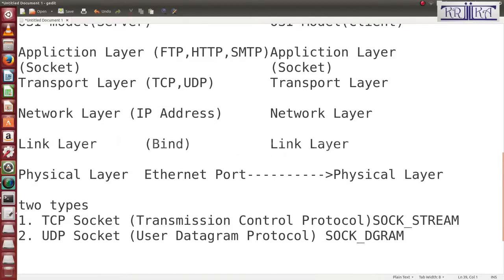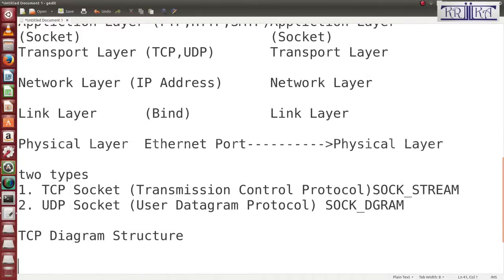Now I'll tell you the TCP diagram structure. In the internet there are two types of devices: first the server, second the client.